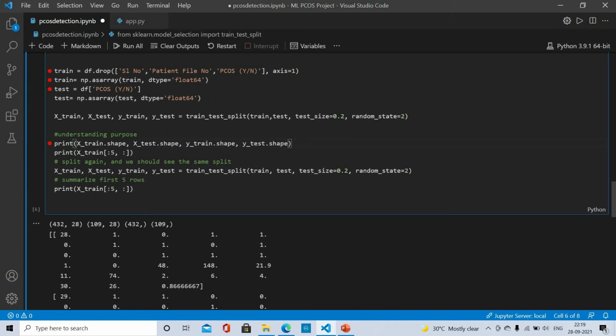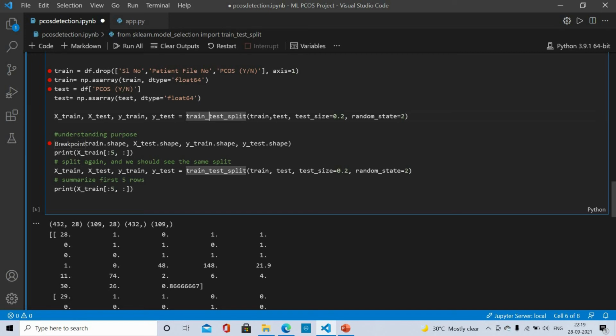So now I have created the xtrain, xtest, ytrain and ytest variables, and I've used this train_test_split function, in which I have given the inputs. This test_size equal to 0.2 represents that my test data size is 20% and my train data size is 80%. This random_state equal to 2, basically by setting the random state, you guarantee that the random number generator generates the same sequence of random numbers each time. So if you set it to 2, every time you run the code, you will get the same result.